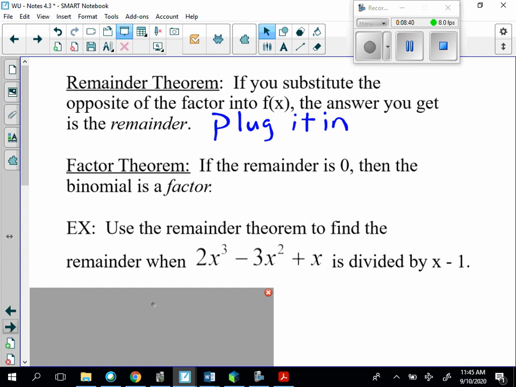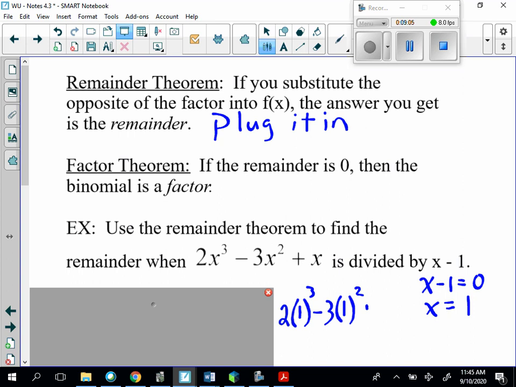It says, so use the remainder theorem to find the remainder when 2x cubed minus 3x squared plus x is divided by x minus 1. So first we have to find the opposite of x minus 1 equals 0, which means we are going to plug in 1. So that's going to be 2 times 1 cubed minus 3 times 1 squared plus 1. So this becomes 2 times 1 minus 3 times 1 plus 1. So that becomes 2 minus 3 plus 1, and that's going to equal 0.